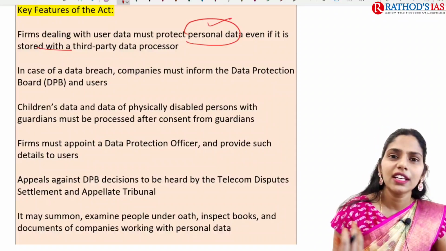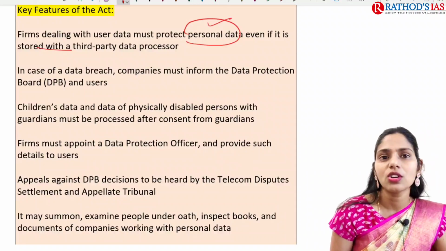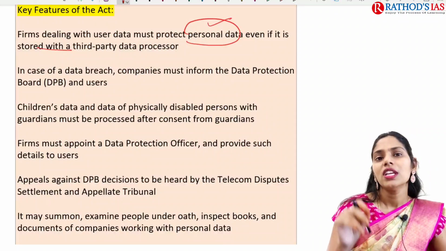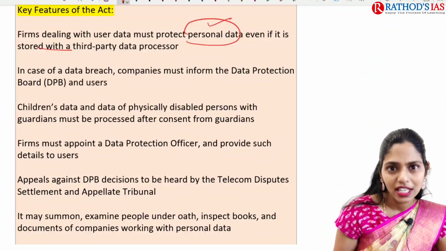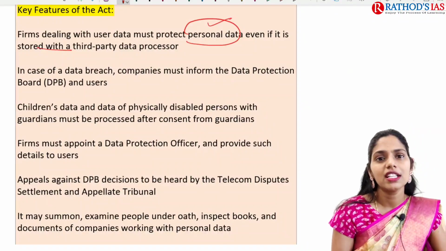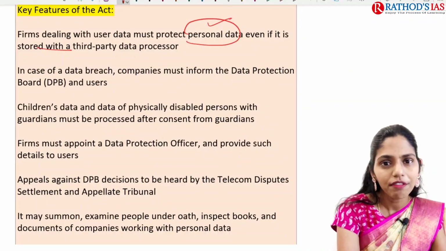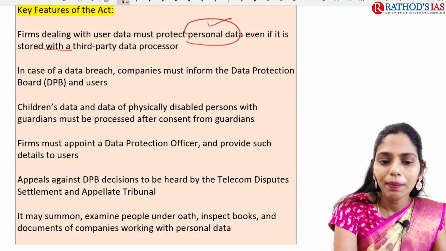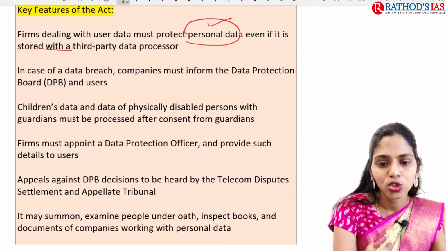So for children, the consent should be given by the parents or guardians, and even for physically disabled people also, yes, the guardians need to give the consent regarding the processing of data. And next one is the firms, they have to appoint a data protection officer also. So this is one important thing.